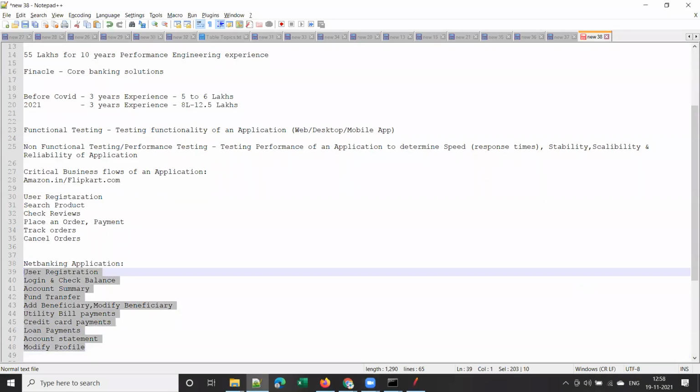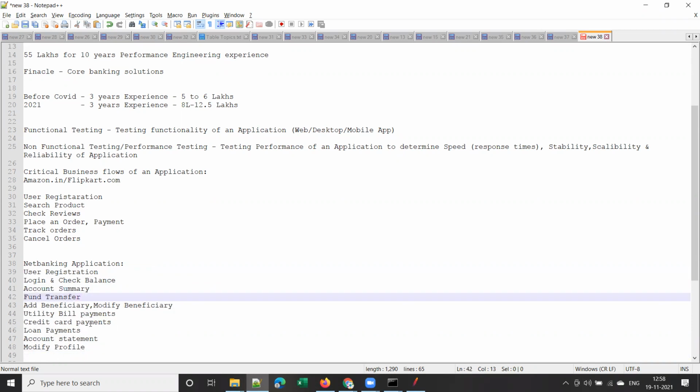Clear, guys? So you understood, right? Not only performance testing engineers, by the way, automation testing engineers also will be paid more or less equal to developers, or sometimes more than the developers. You got it? Because this is the importance of the testing team.